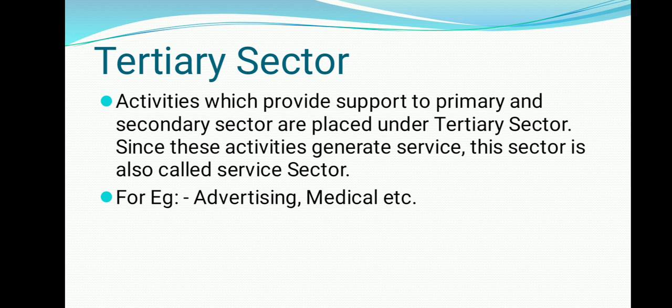For example, again and again I'm taking cotton: cotton is produced by the primary sector. From the cotton, cloth is made by the secondary sector. Now what we will do with what has been produced by these sectors? Naturally it needs to reach the other people or places for whom these things are made. So that support system is given by tertiary sector.